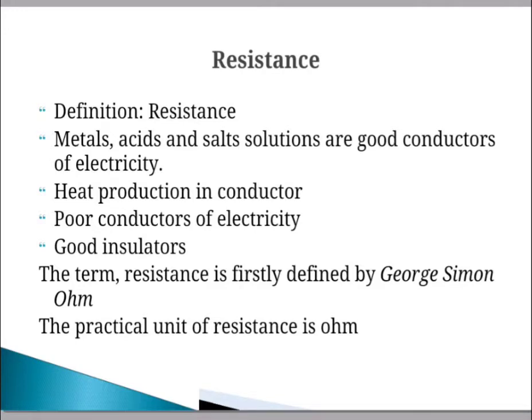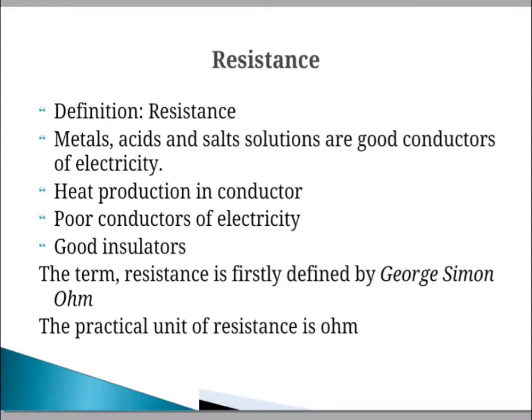R is the resistance and capital G is the conductance. Resistance is opposition to the flow of current, and conductance is helpful for the flow of current. These two terminologies are opposite to each other. The unit of resistance is ohm and the unit of conductance is mho.